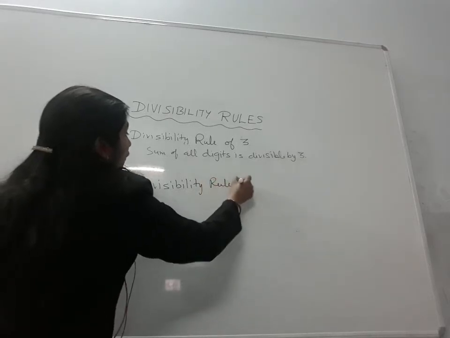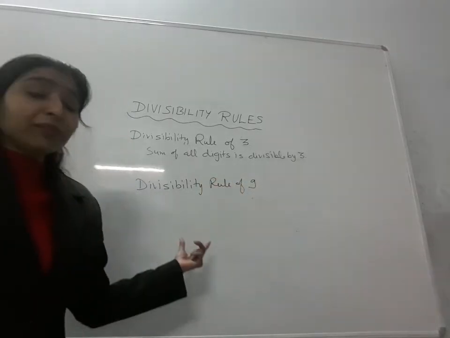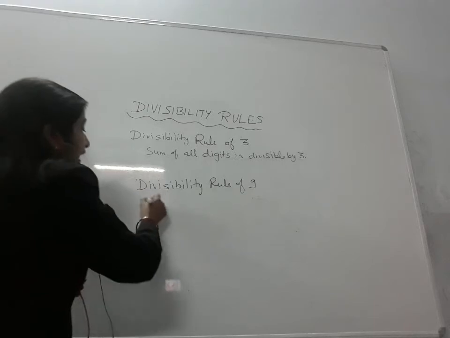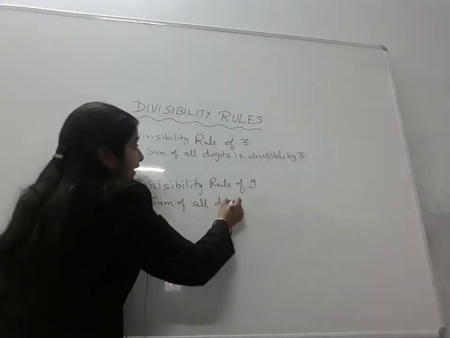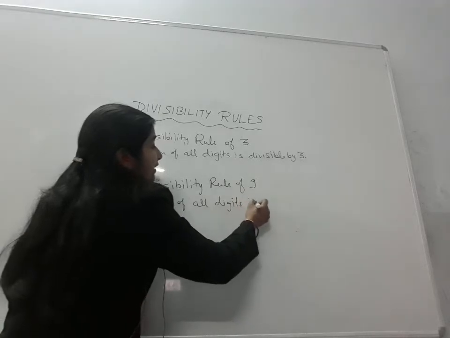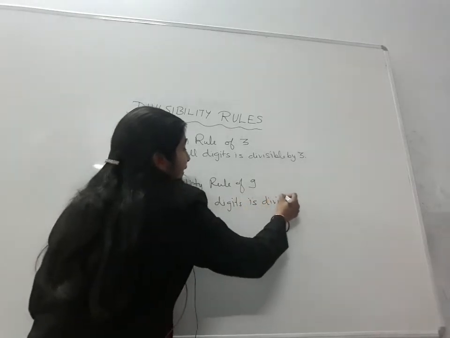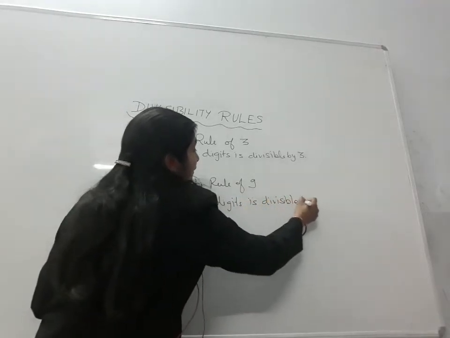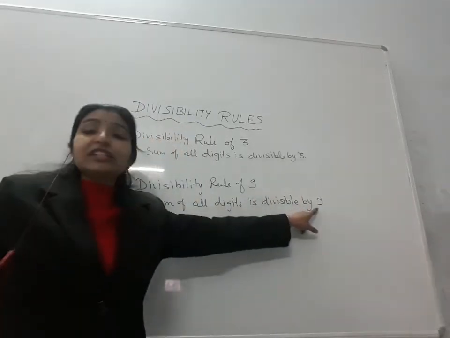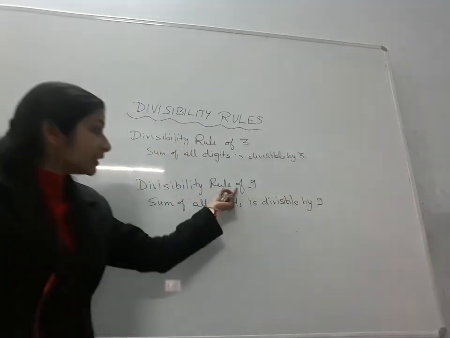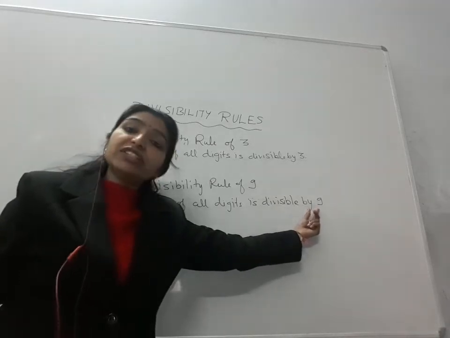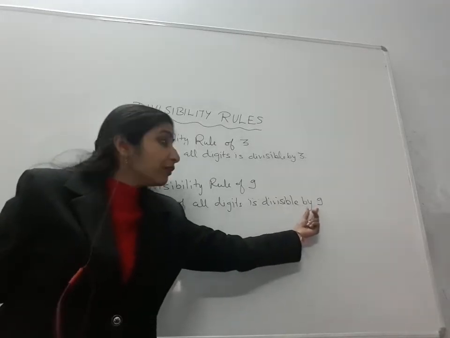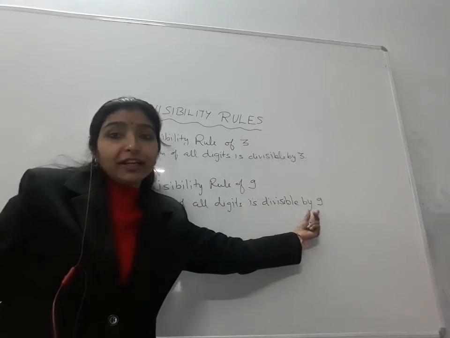Same thing we have to do here. The sum of all digits is divisible by 9. Here we will check with 9 because we are checking the rule of 9. We will check whether the result is divisible by 9 or not.